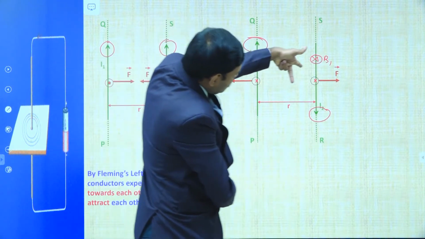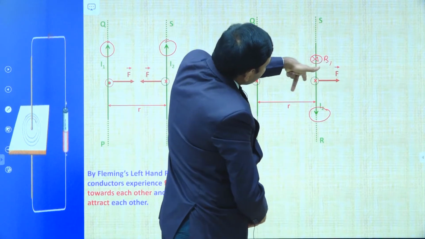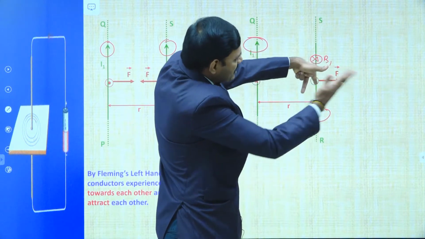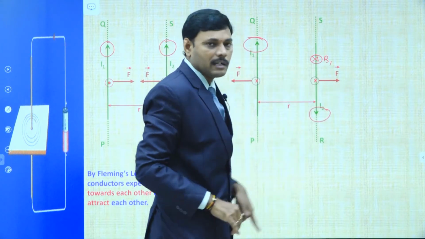B is into the board and now I2 is in downward direction. Then F must be away from the first wire. Repulsion, away from the first wire. This is the direction of F21, which is shown in the diagram.